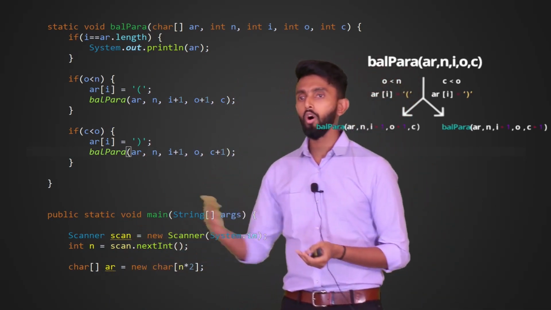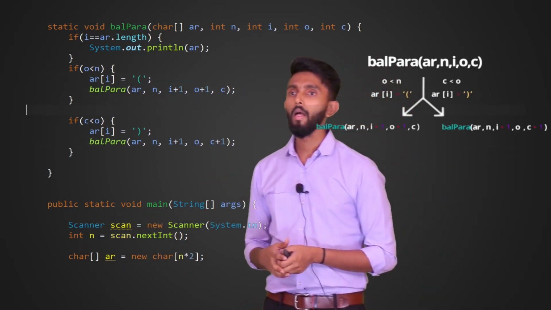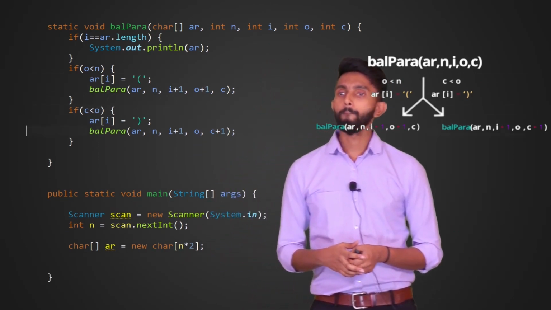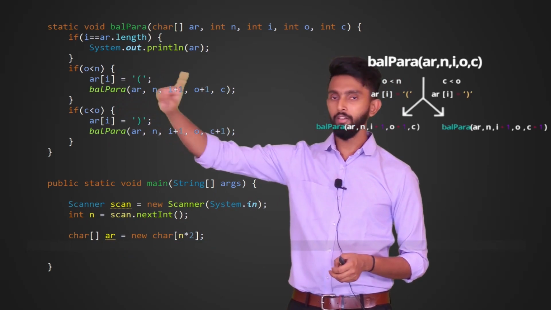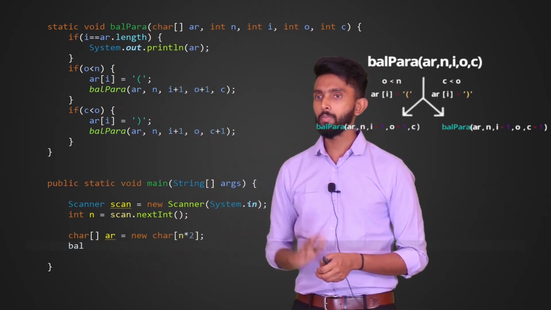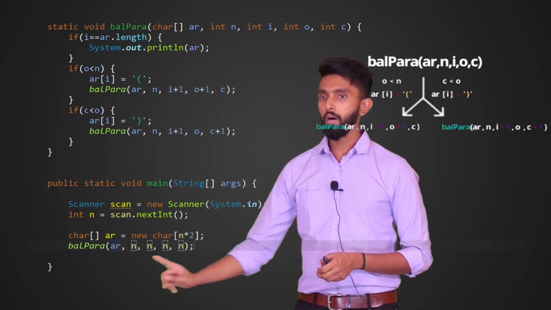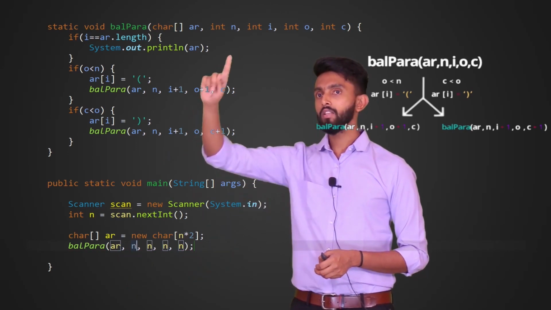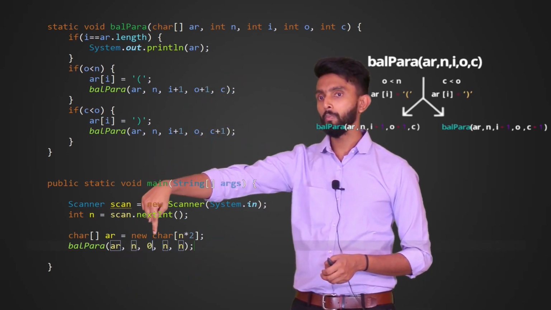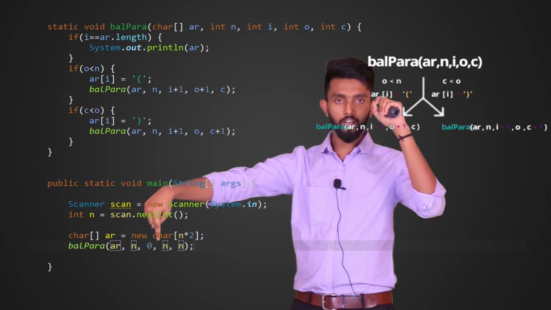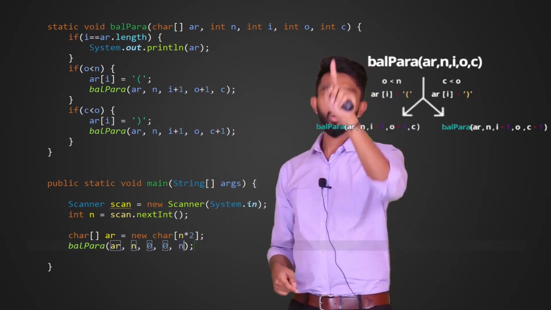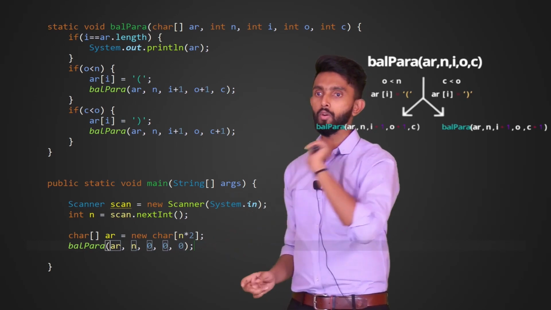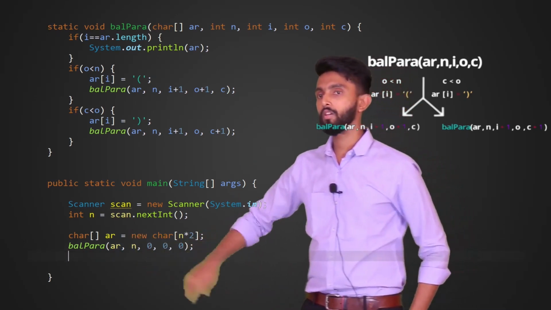Now we have to of course call it, so I'll come down. Not System.out.println, because it will anyway print. You just have to call balance parenthesis, and I will pass arr, n, and the I value initially should be 0 because array index starts from 0. Opening count value is always 0. Closing count value initially is always 0. I hope I'm clear. That's it.